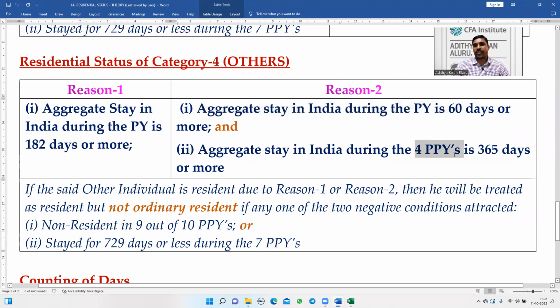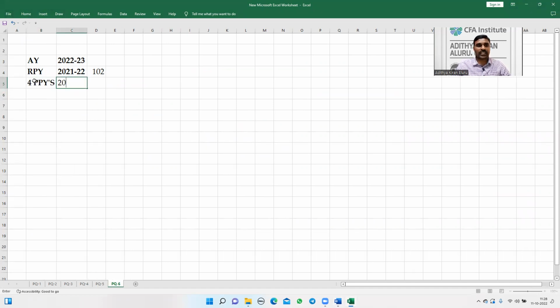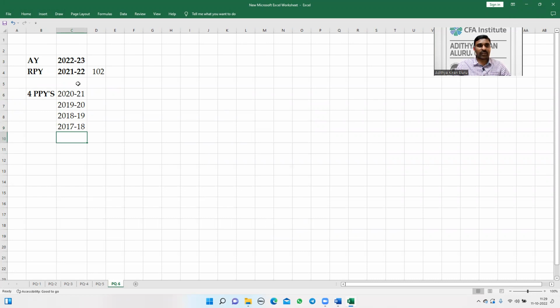And how about the 4 preceding previous years? What are the 4 preceding previous years? 2020-21, 2019-20, 2018-19, and 2017-18. How many days was he staying in India? Every year he was staying only 1 or 2 days in India.